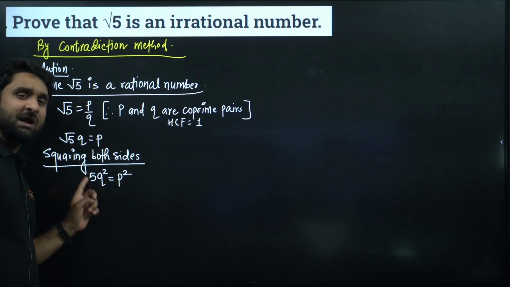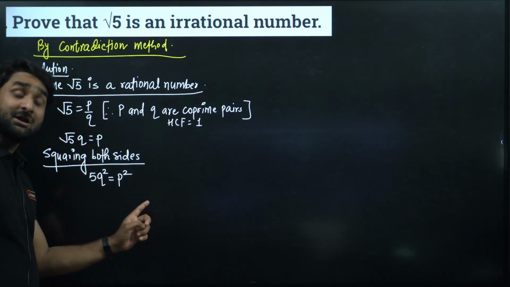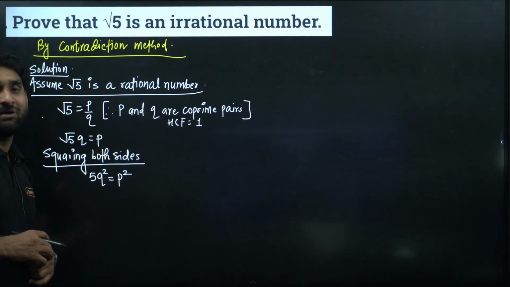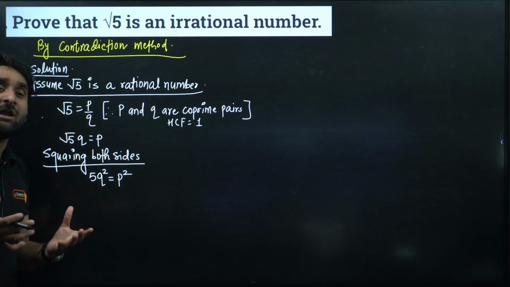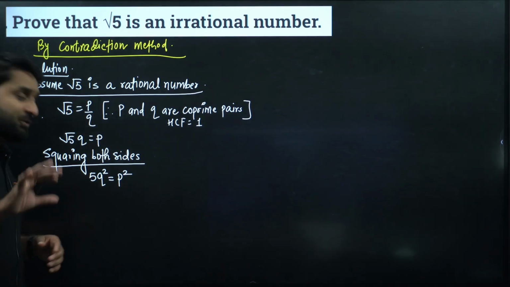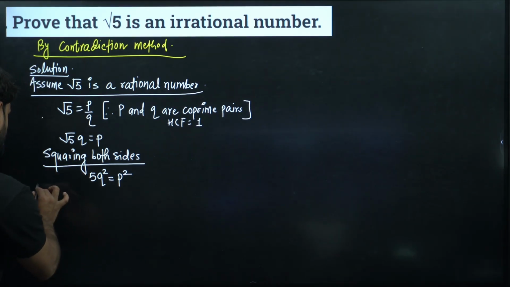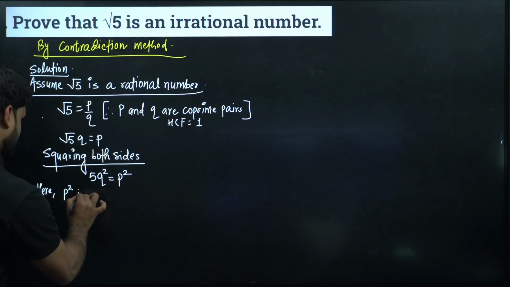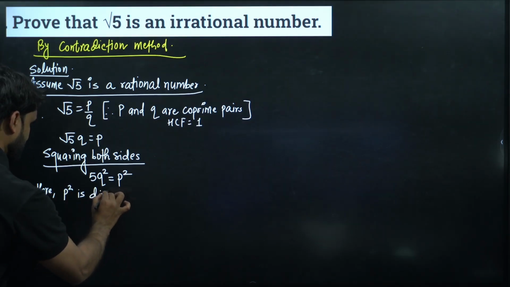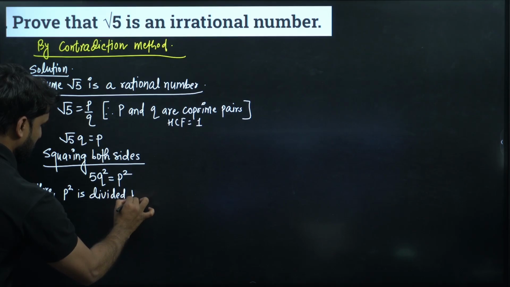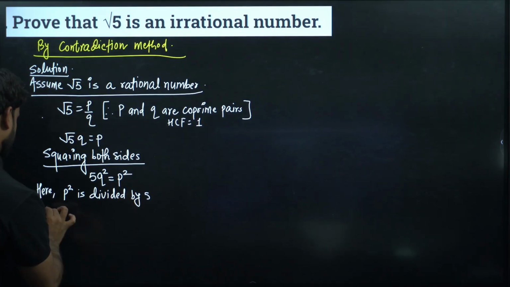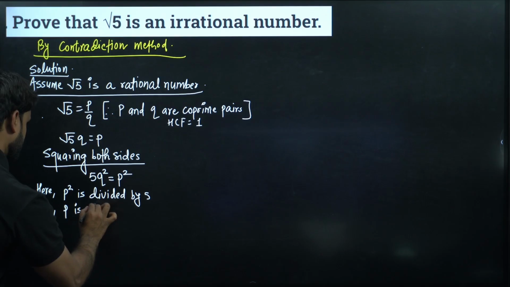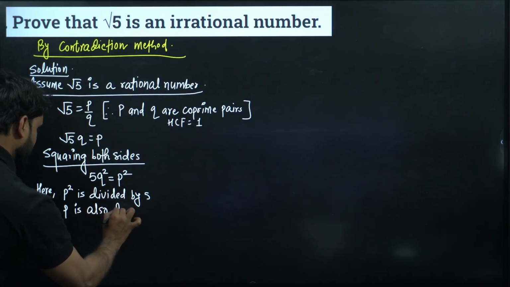If we push 5 to the right side, it means p square will be divided by 5. And if p square is divided by 5, p is also divided by 5. This is very important. Here we can write p square is divisible by 5, so p is also divisible by 5.